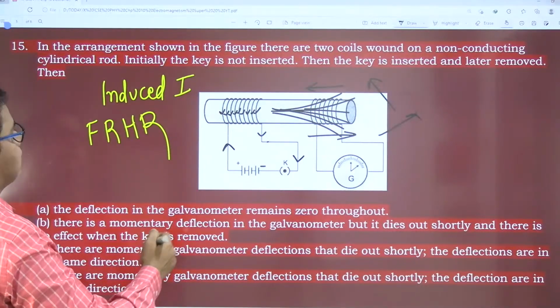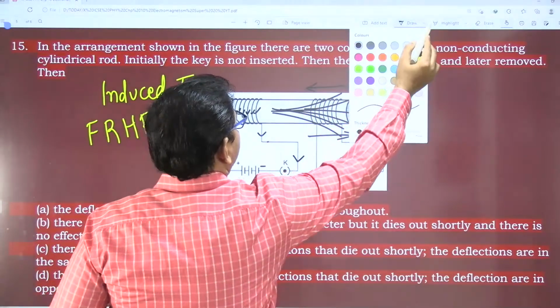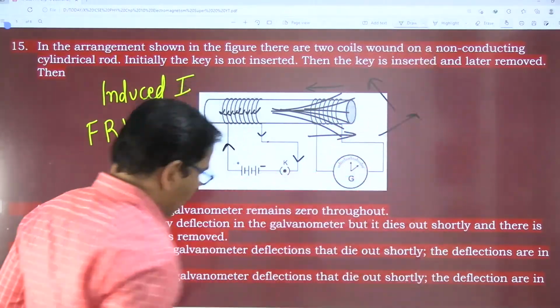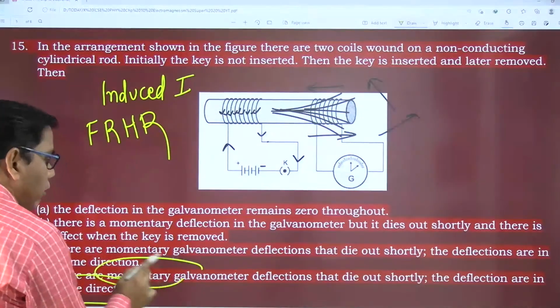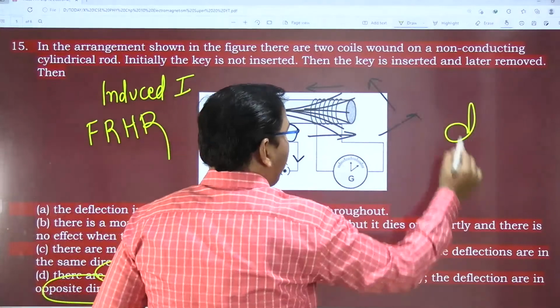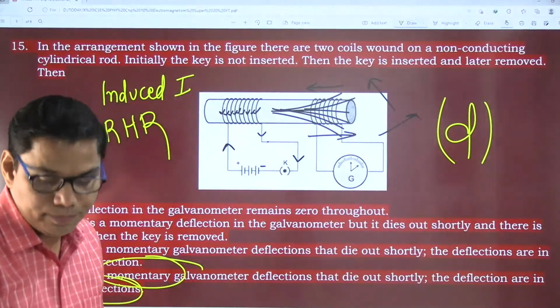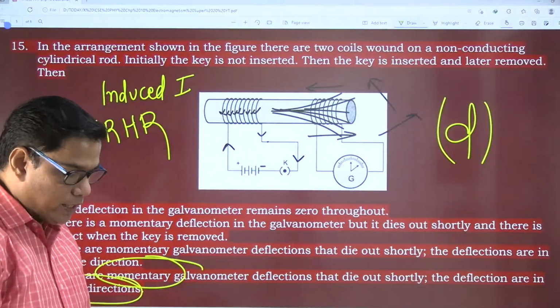Which is the correct answer now? A, B, C, or D? In the opposite direction, a momentary deflection in the opposite direction. So my correct answer is option D.